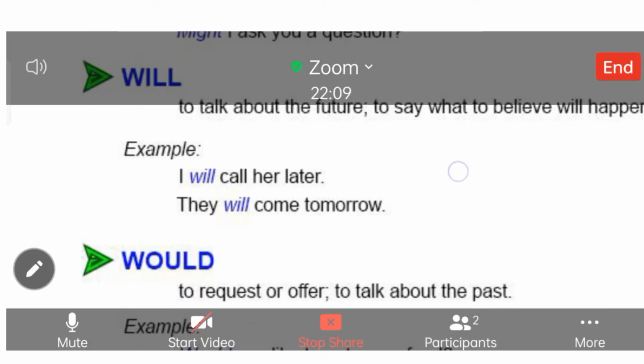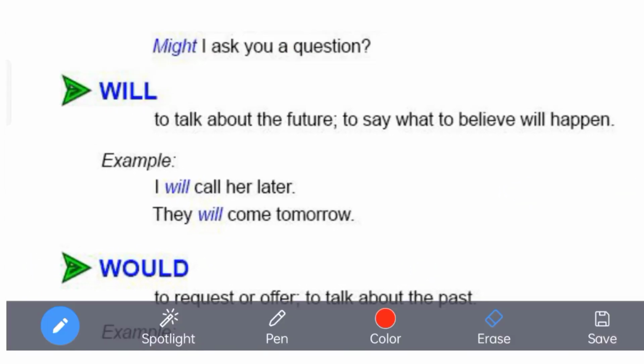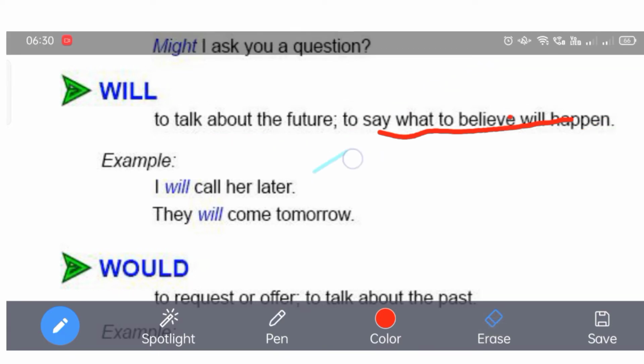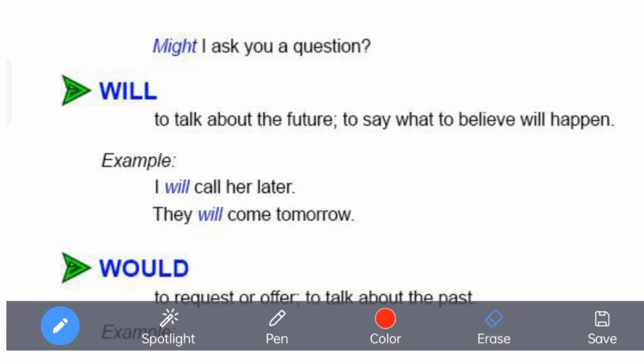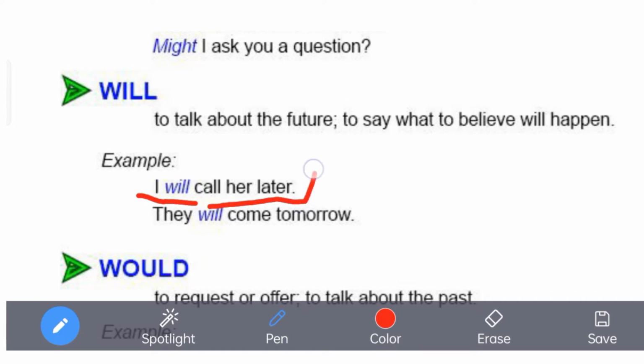Next is will. What is will used for? Will is used for talking about the future. We know that. We use will to talk about the future, to say what you believe will happen. For example, if you talk about a future thing to happen, I will call her later.